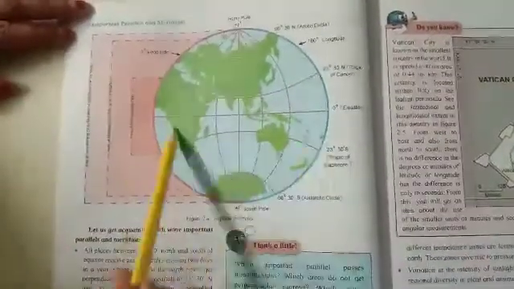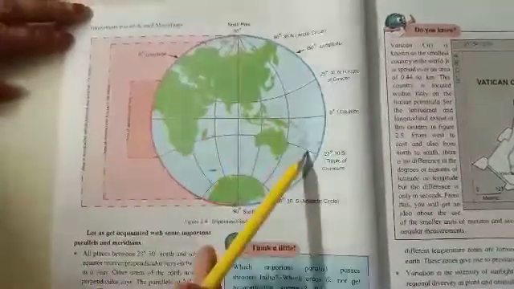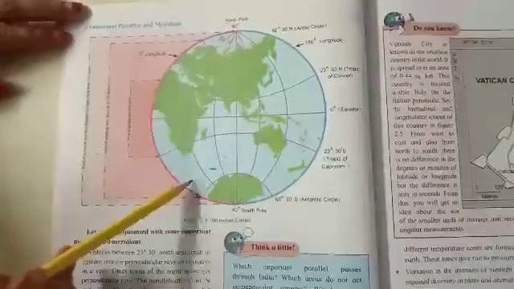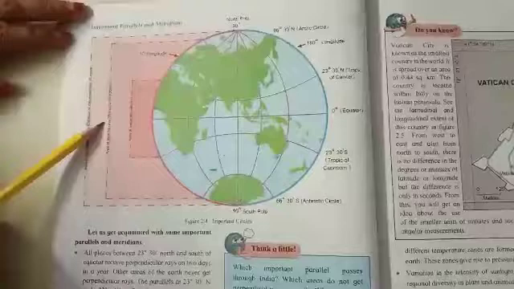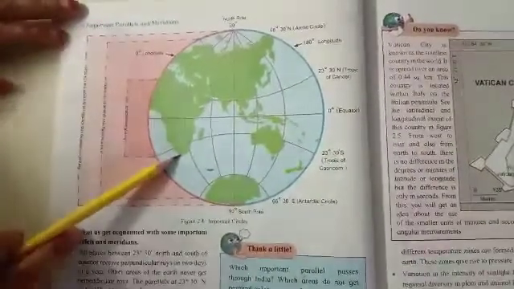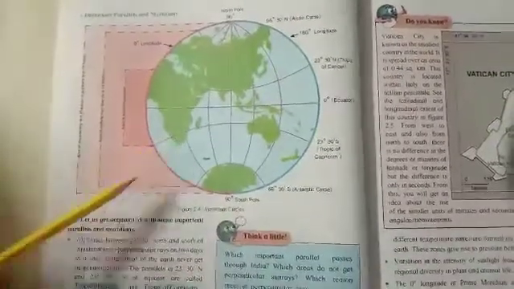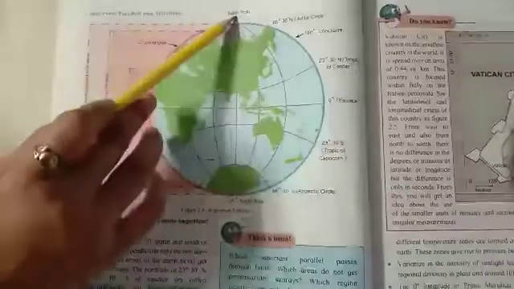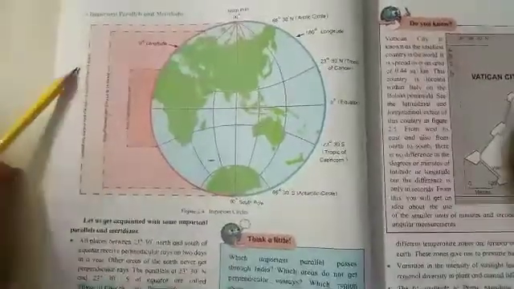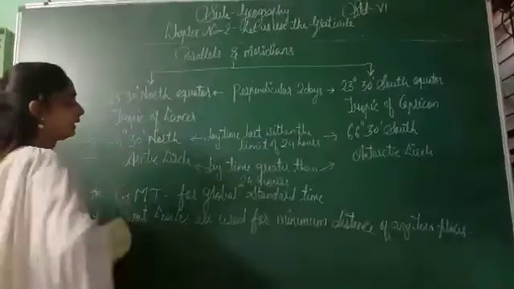This part is the area of perpendicular rays. It is perpendicular to each other. And the next part, from here to here, is the area of slanting rays, that is day up to 24 hours. In this, the days are 24 hours, means a day has 24 hours. But this part, that is North Pole to South Pole, in this part the duration of 24 hours is greater, it is more. Now look at this table.